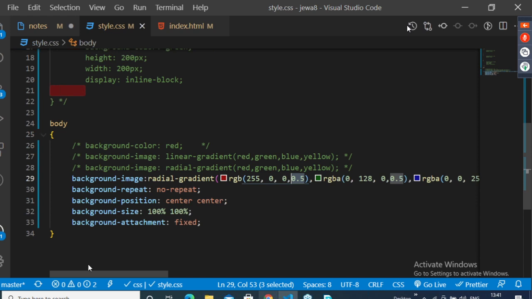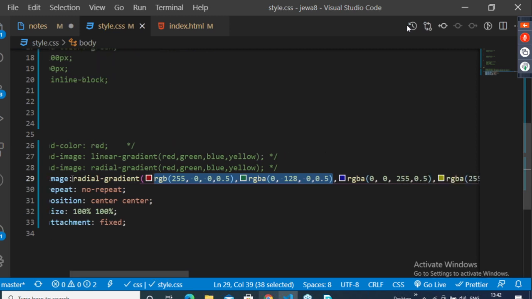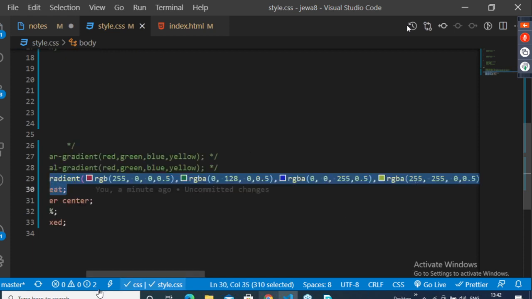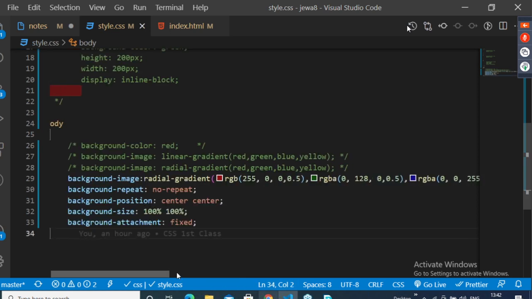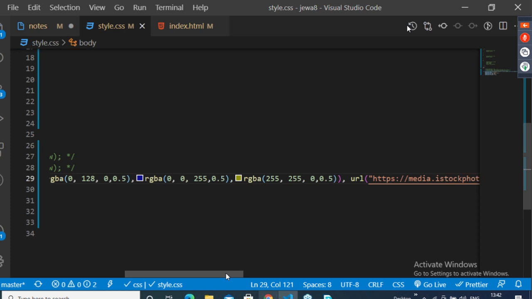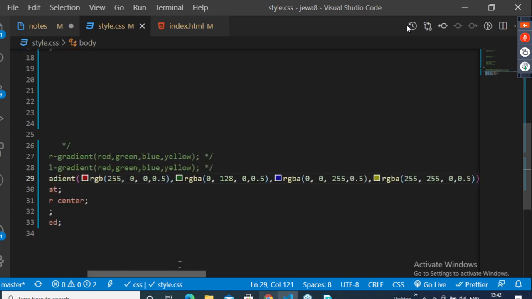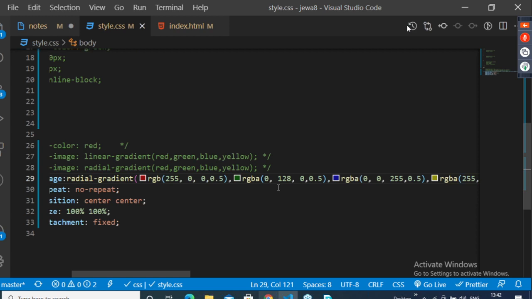And remember, whenever you are adding this, minimum 2 colors you should pass. For one color it will not work. And one more thing, the linear gradient should be first, then only you should pass the background image. One comma should be there in between linear gradient and URL. The colors you are passing, minimum 2, maximum anything. Clear with this, guys? Any doubts here? Yes or no?